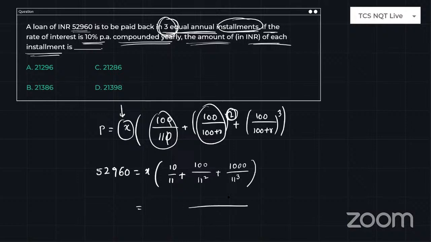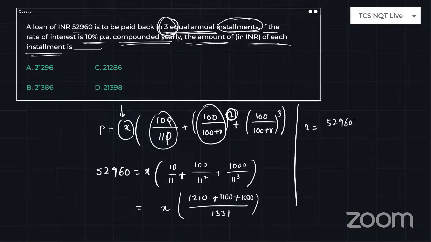So what is the LCM? 11 cube, which is nothing but 1331. You need to know this. So 11 cancels this 121 times. 121 into 10, the answer is 1210, plus 11 square, which will cancel 11 times, so the answer is 1100. And 11 cube is the LCM. So you don't have to waste time changing this. So what will be the X value? X is equal to 52960 into 1331, divided by the sum of these three terms: 1210 plus 1100 plus 1000, that is 3310.